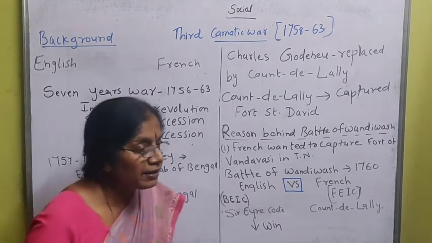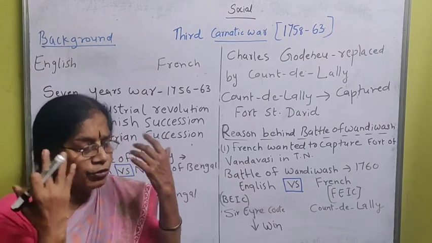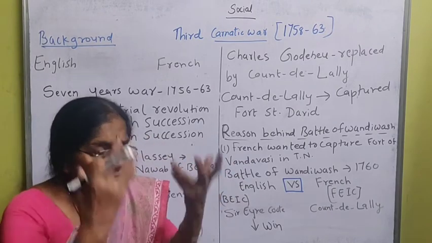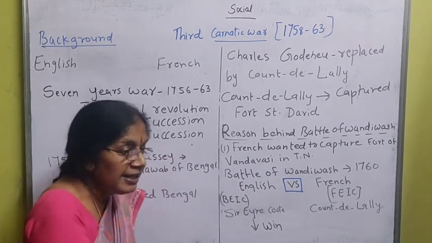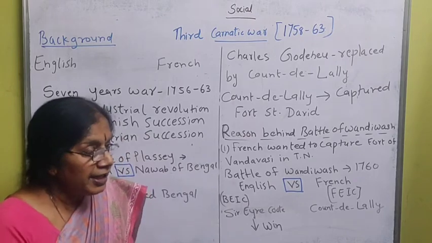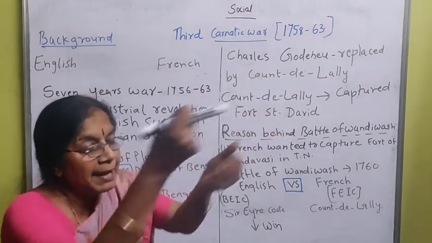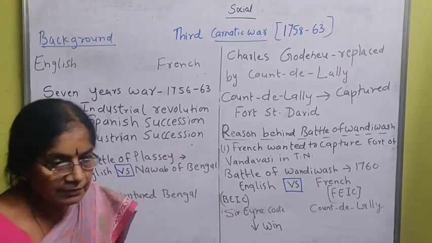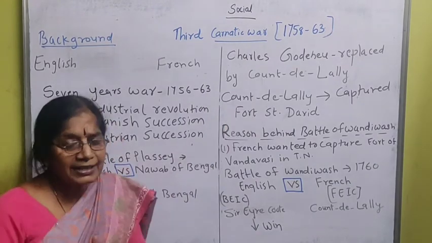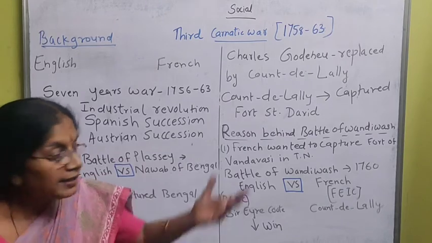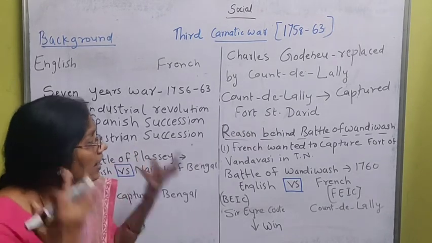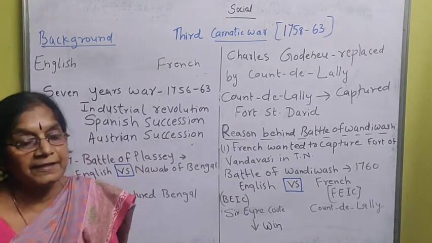But what happened? Bussy came from Hyderabad to the Carnatic. Seeing this opportunity, the British attacked Hyderabad and captured Hyderabad. And here Madras did not come into their hands, they lost. This made Count de Lally frustrated.